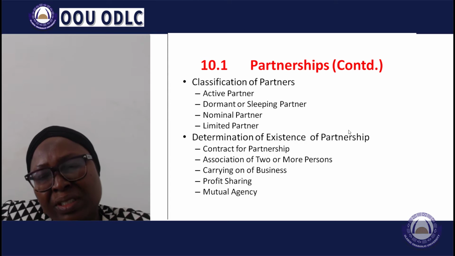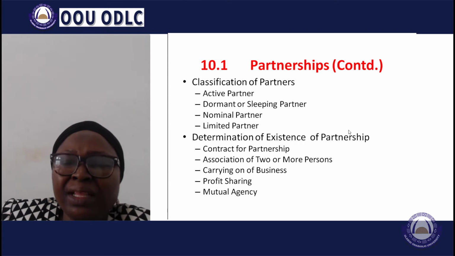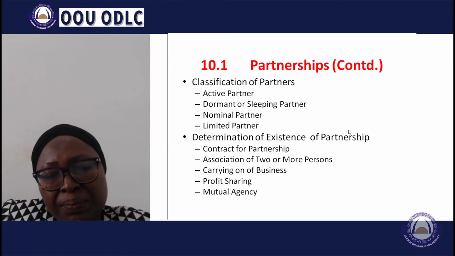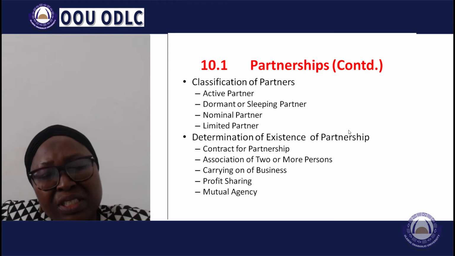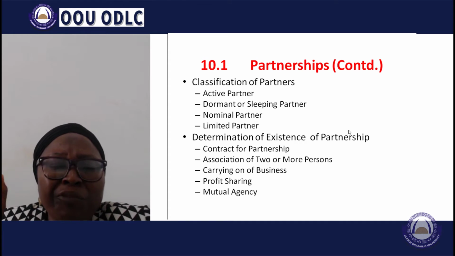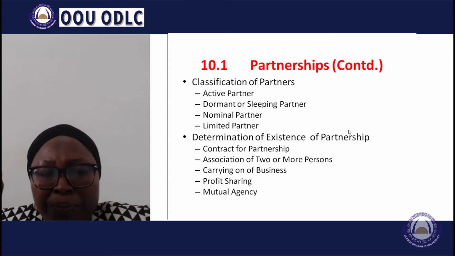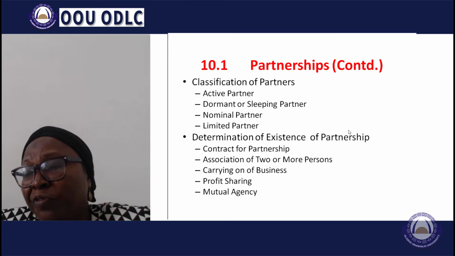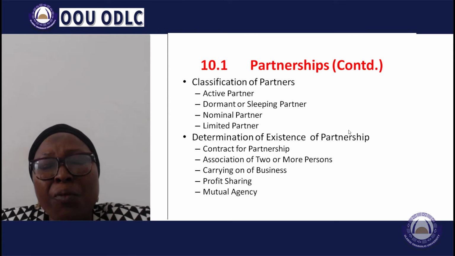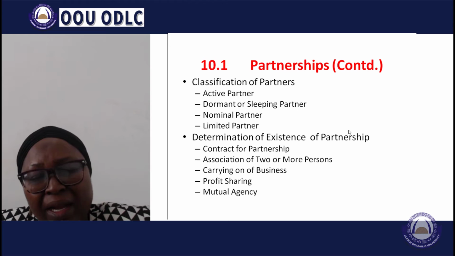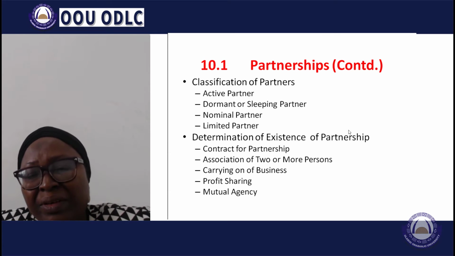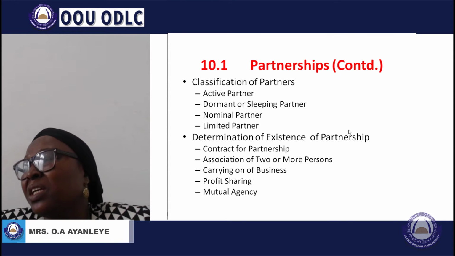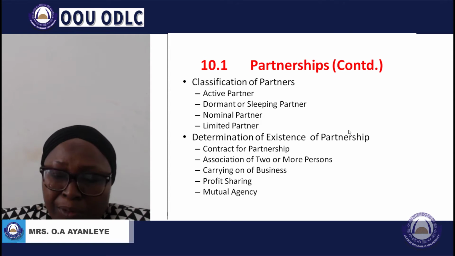The determination of the existence of partnership. To determine whether there's a partnership relationship, there must be a contract for partnership, there must be an association of two or more persons, there must be carrying on of business, there must be profit sharing, and there must be mutual agency. If two friends decide to share an office without the issue of carrying on business together, profit sharing, such an association is not a partnership, though they might be sharing the same facilities, but it is not a partnership.